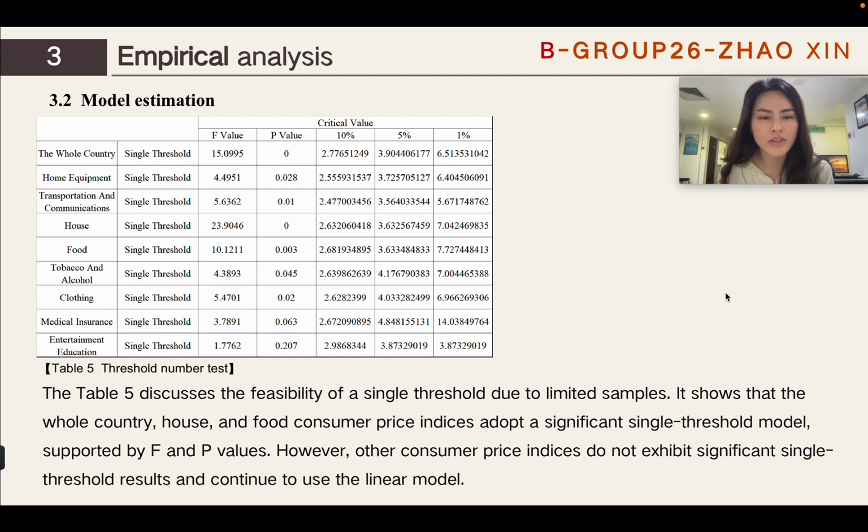Table 5 discusses the feasibility of a single threshold given limited samples. It shows that the housing and food consumer price indices adopt a significant single threshold model, supported by F and P values. However, other consumer price indices do not exhibit significant single threshold results and continue to use the linear model.